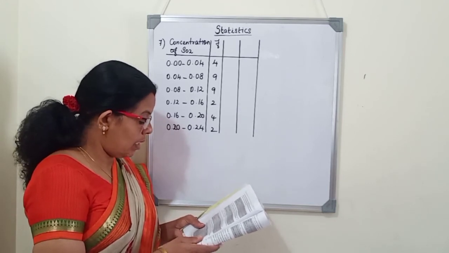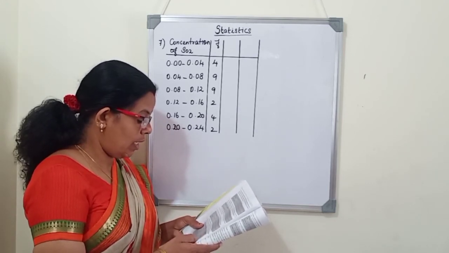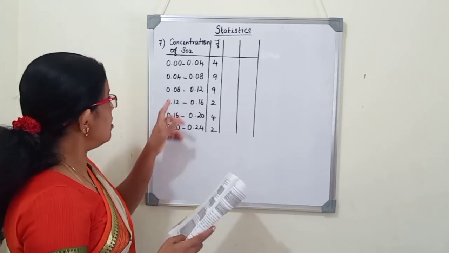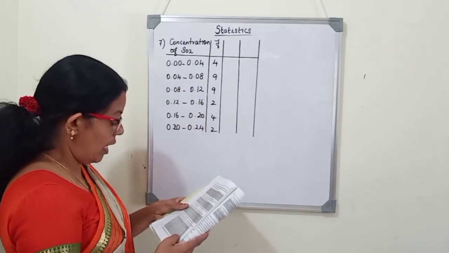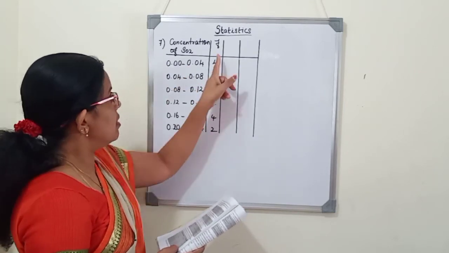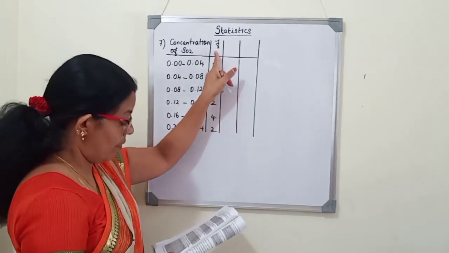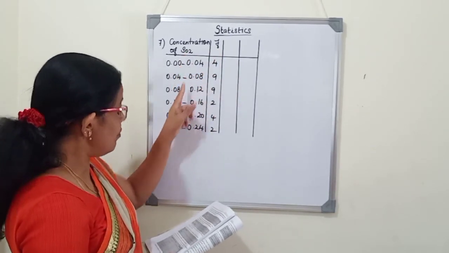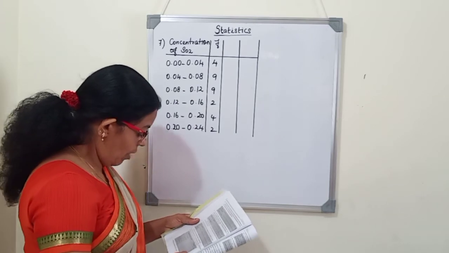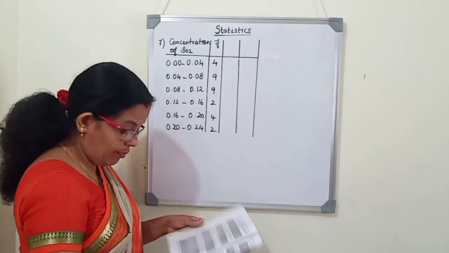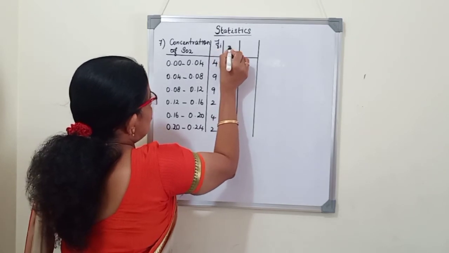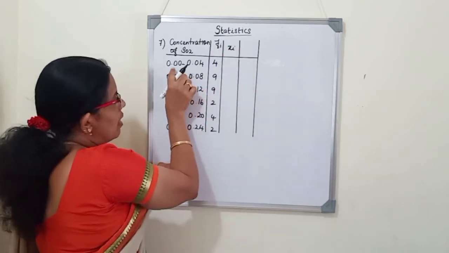Seventh question. To find out the concentration of sulfur dioxide in the air in parts per million, that is ppm, the data was collected for 30 localities in a certain city and is presented below. This is the concentration of sulfur dioxide and the number of cities, which is the frequency. We have to find the mean concentration of sulfur dioxide in the air. First we will write Xi. Xi is the class mark.